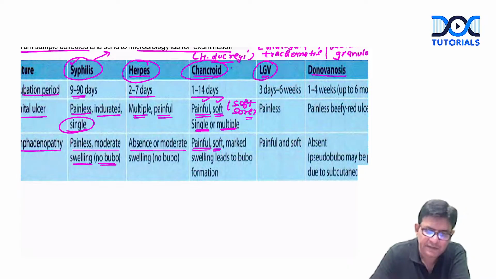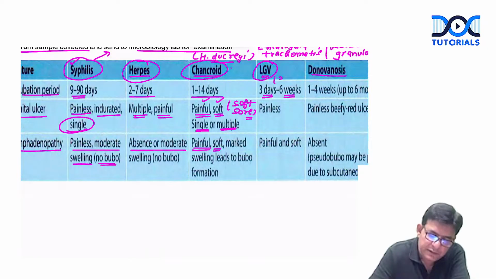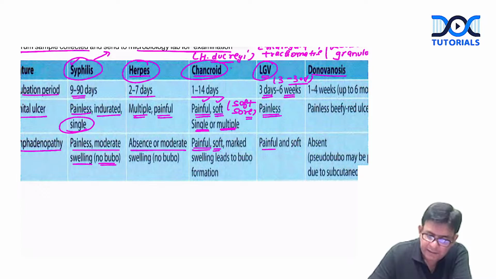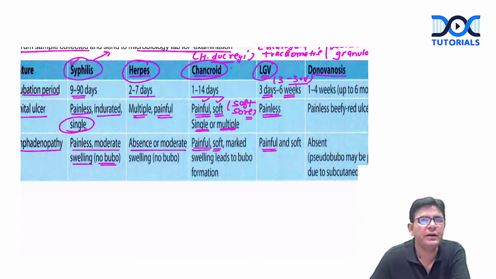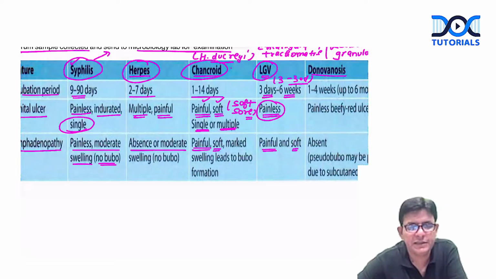Now talking about LGV, lymphogranuloma venereum. See the incubation period, guys. It is so variable, 3 days to 6 weeks. To simplify, you can remember 3 to 30 days. And here also the ulcer is painless, like in syphilis. But the lymphadenopathy is the opposite. It is painful and soft. So this marks the difference between syphilis and this. It is painful and soft lymphadenopathy here, but the ulcer is painless. But the ulcer is what? The ulcer is painless. Is it fine?